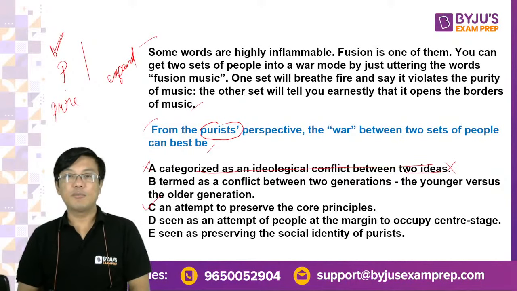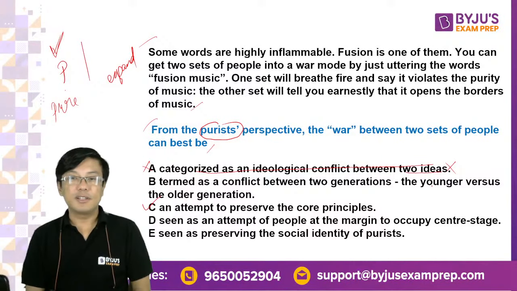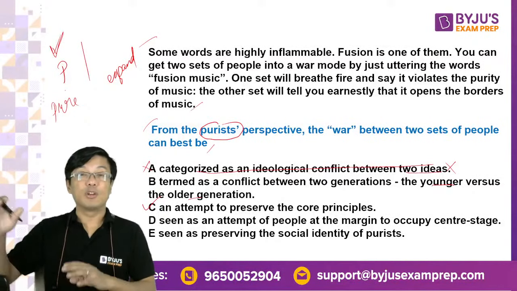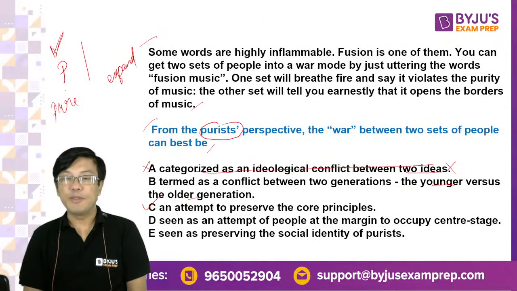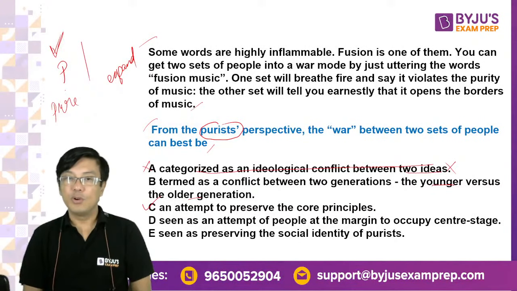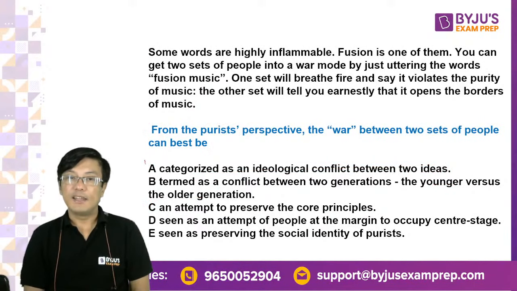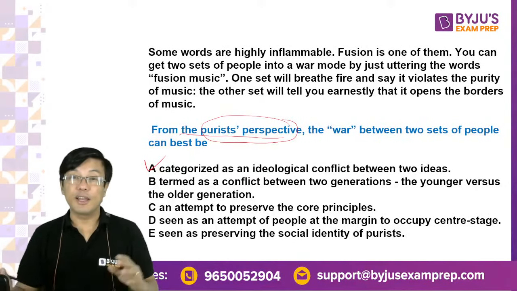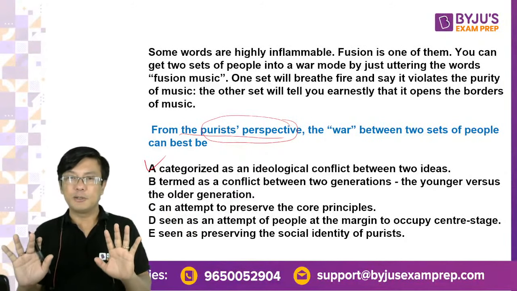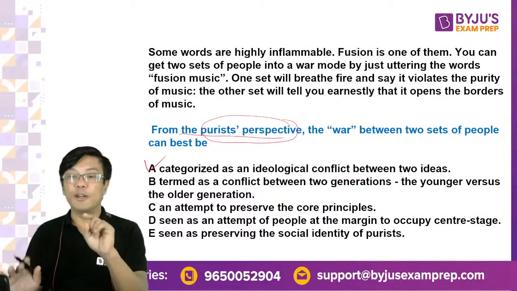Even B cannot be the answer, because it's not about younger or older. The word purist itself means that they want things to be pure. Of course, the opposite side would like to destroy the purity according to them. So it's an attempt for them, according to them, to preserve the core principles. Okay, everybody understood? So those of you who marked A, you are not following the question. The question says from the perspective of one side. It is not asking you to look at an overview, you don't have to take a third person's point of view. You have to look from one perspective.